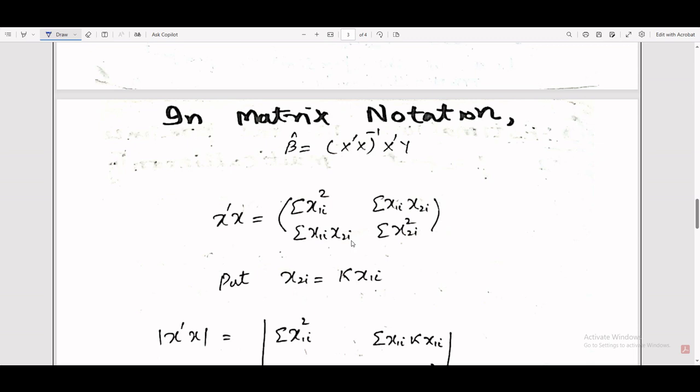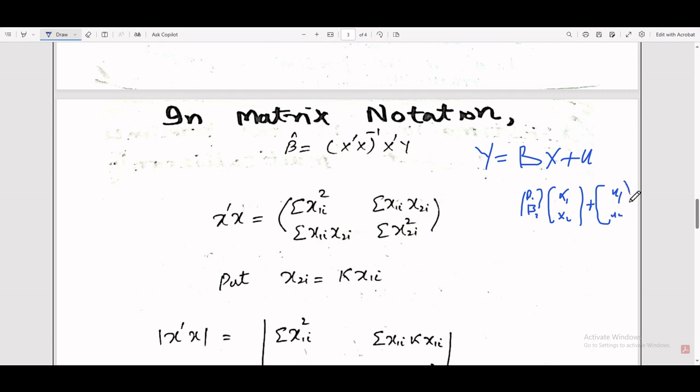So this was the deviation form, and now we solve it in matrix form. As you know, in a regression model we write the model as y is equal to beta x plus error term. Here beta is the parameter vector beta 1, beta 2, x is x1 and x2, plus the error terms u1 and u2.